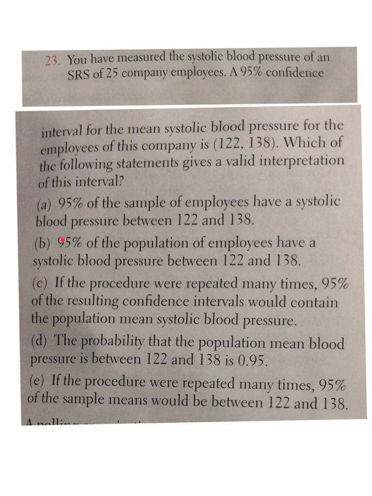No, we would say that we're 95% confident that the average is somewhere between there. Letter C, if the procedure were repeated many times, 95% of the resulting confidence intervals would contain the true mean, the population mean. That sounds like what we did, the confidence level. Letter D, the probability that the population mean is 95. No, that's incorrect. Letter E, if the procedure were repeated many times, 95% of the sample means would be between these two numbers. No. If the procedure were repeated many times, we would capture the true average, which may or may not be between those two numbers. So the answer is letter C.